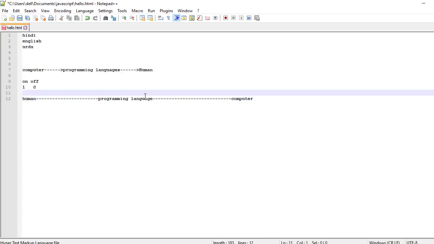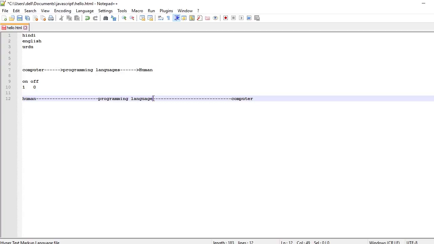Whatever you write in a programming language, the computer converts it. Now don't think about what a programming language is or how we will write it, just leave all that. Just remember, a programming language is something like English or Hindi which the computer can understand.